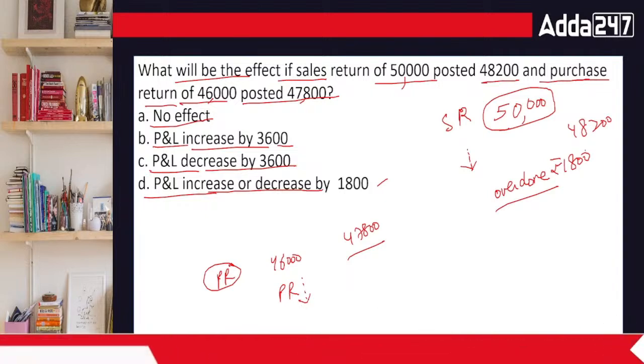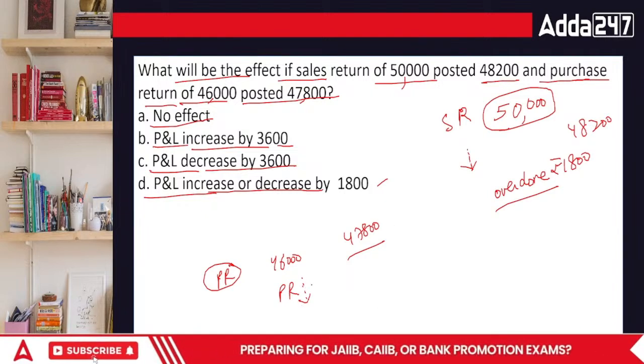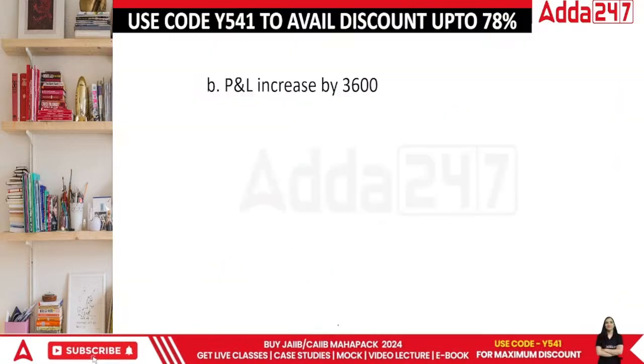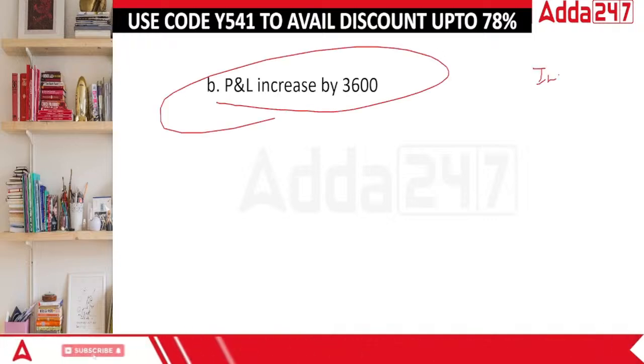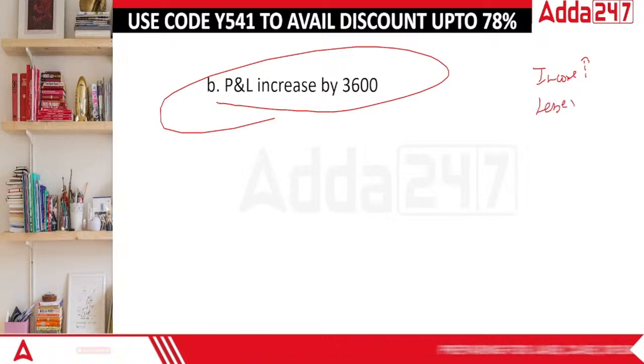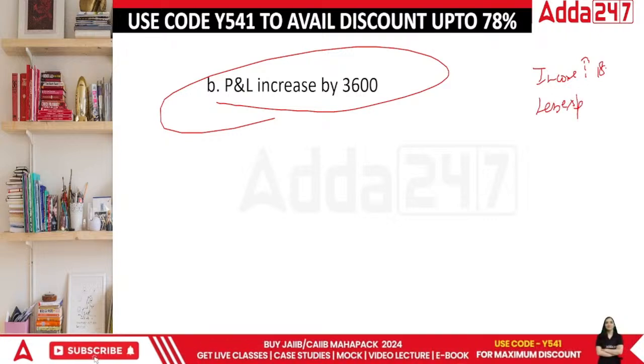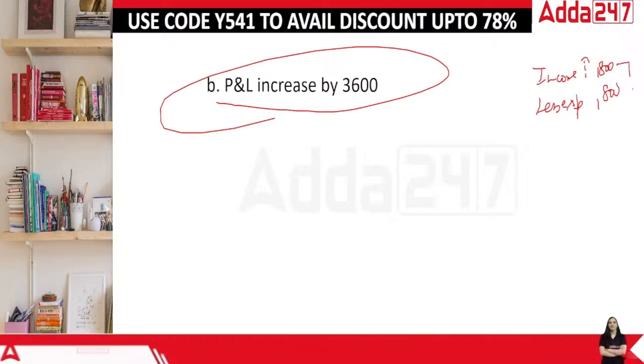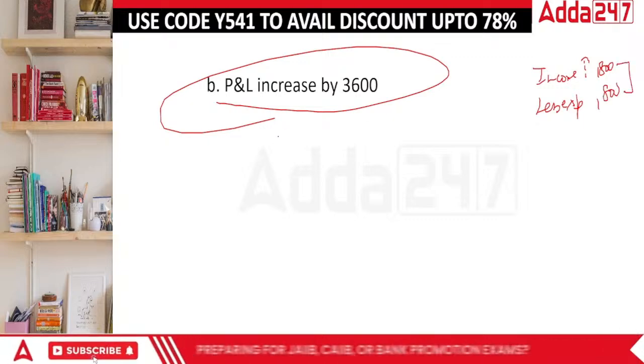I increased my income, and I reduced my expenses further by 1,800. So in this case, the impact is that your P&L is increasing. You showed more income and you showed less expense, both by 1,800 each. So the answer is your P&L will increase by a total of 3,600.